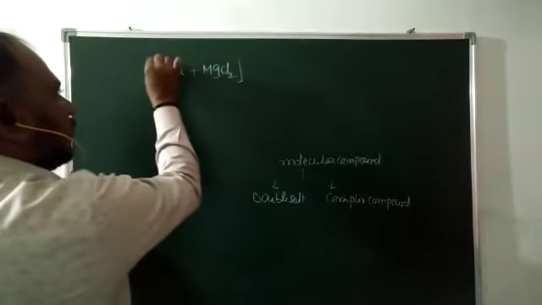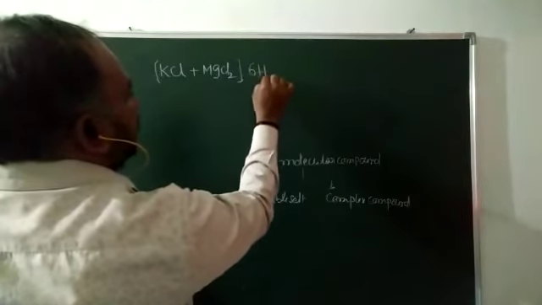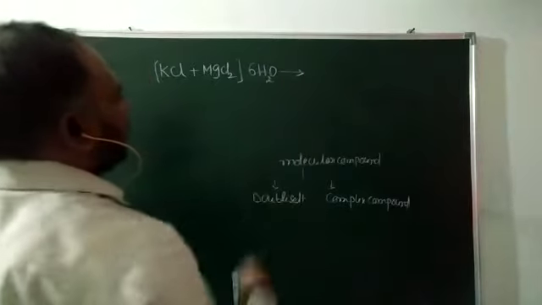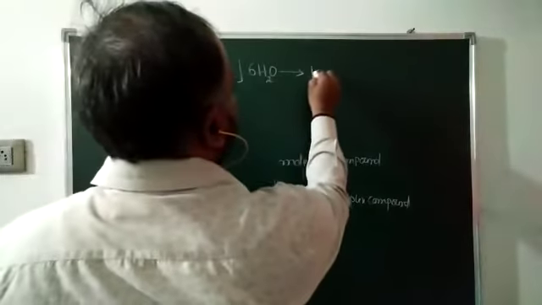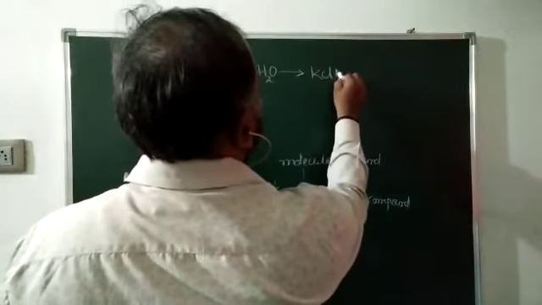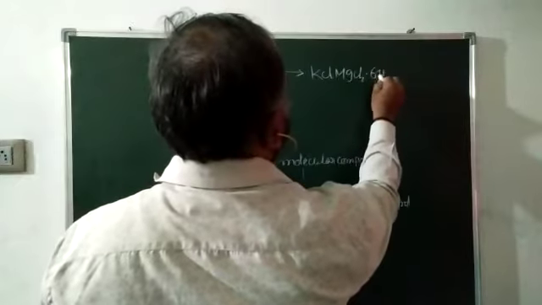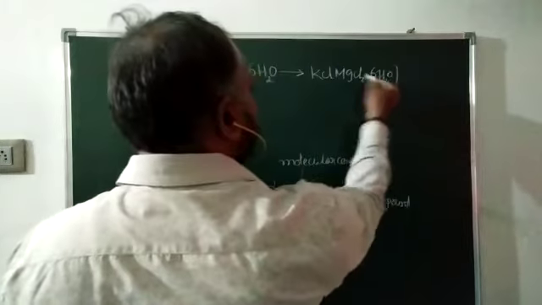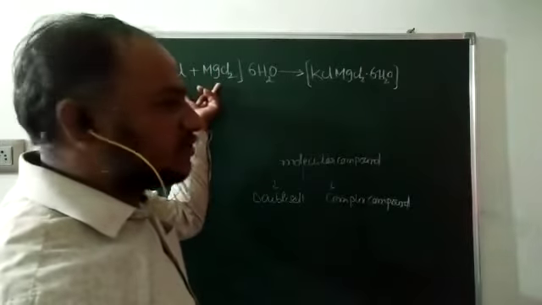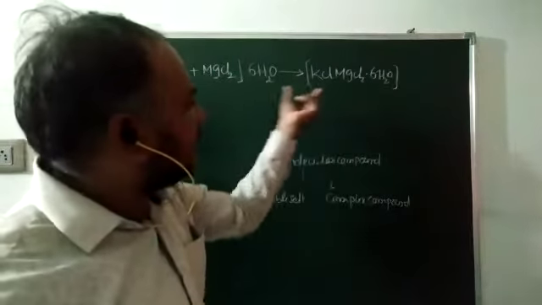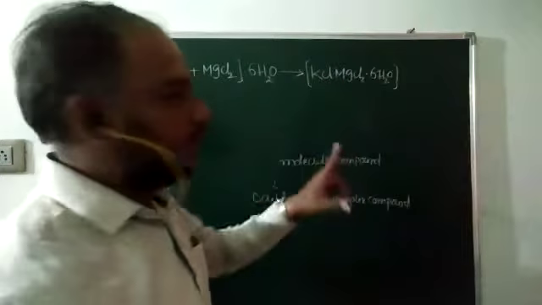Here two salts are combined together with 6 water molecules, and this is converting into KCl.MgCl2.6H2O. This is the molecular compound, the addition compound.